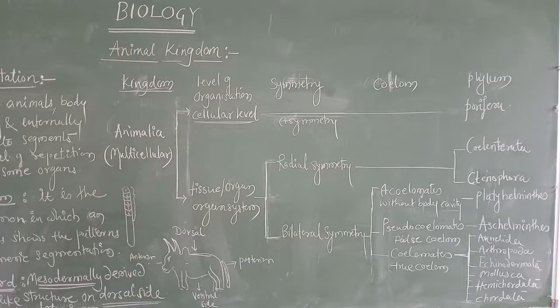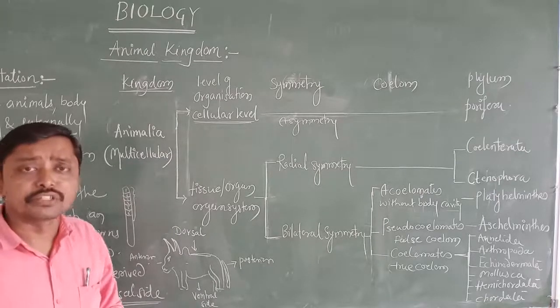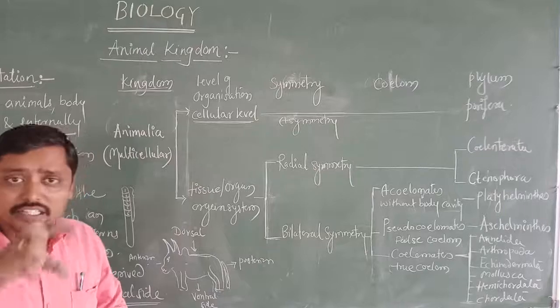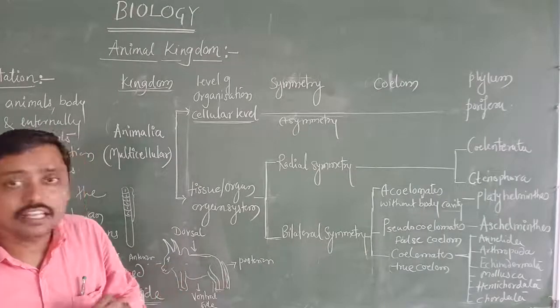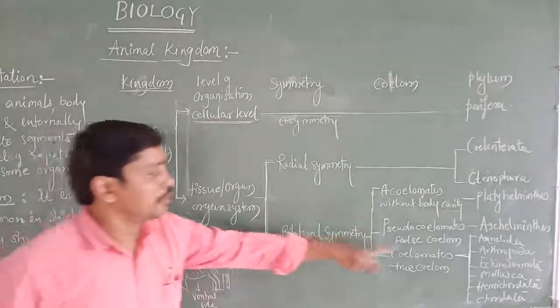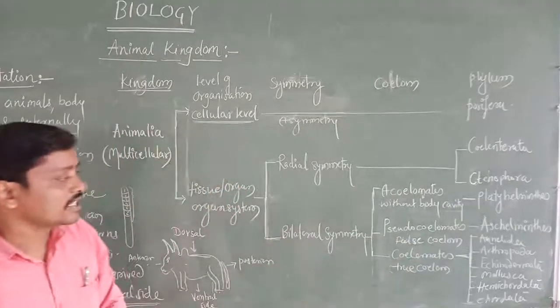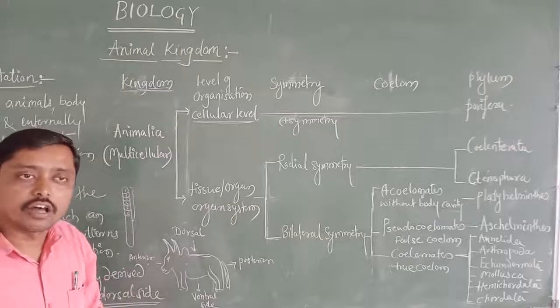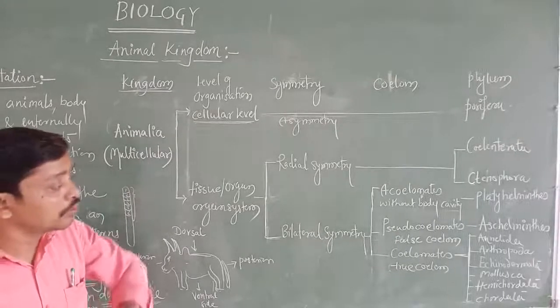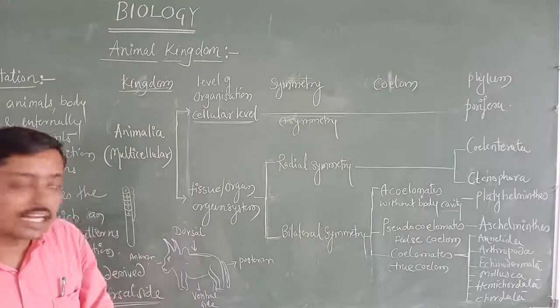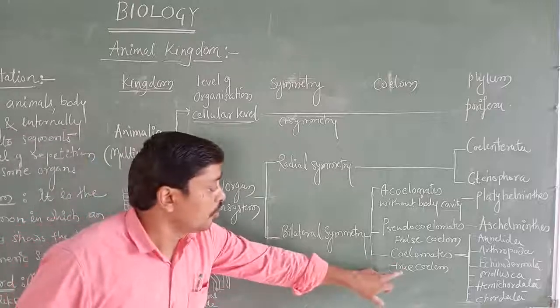It is not formed by the mesoderm. Here they are scattered in between the body wall and gut wall. That is the pseudocoelomates, in the sense false coelom. And we have studied about the coelomates, the organisms which are having the true coelom in between the body wall and gut wall. Those are called coelomates.